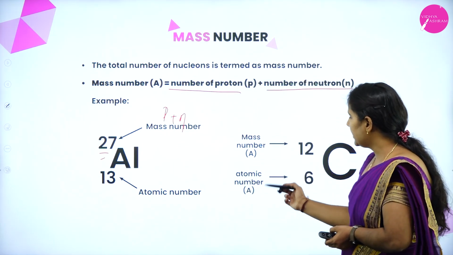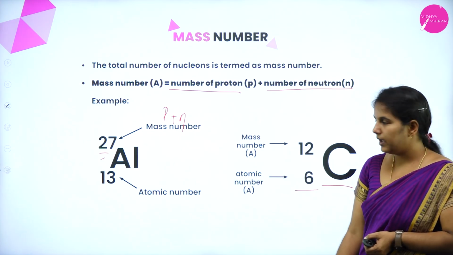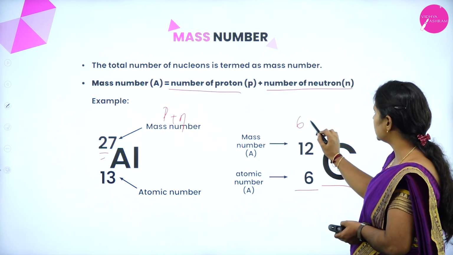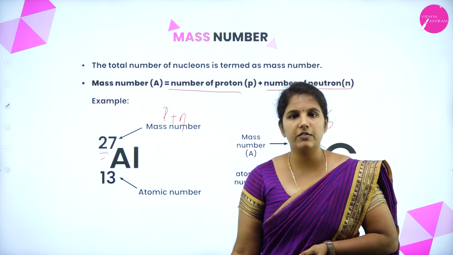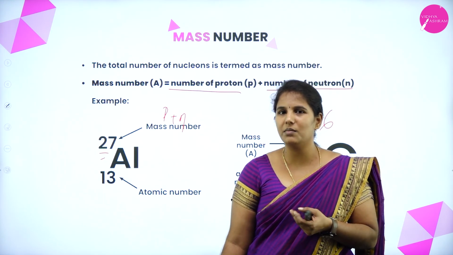Clear? And next, in the case of carbon, we know that the atomic number is 6, whereas the mass number is 12. Why is it 12? Because it consists of 6 protons and 6 neutrons. That is why the mass number will be 12. This is how we can easily represent the atomic number and mass number.